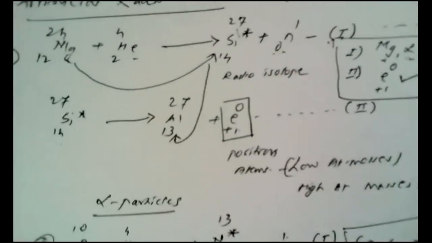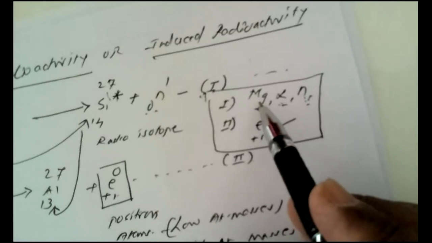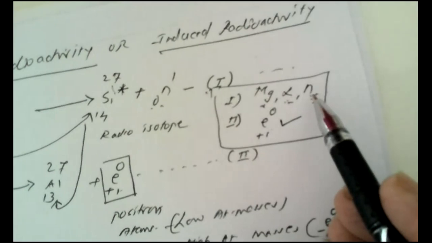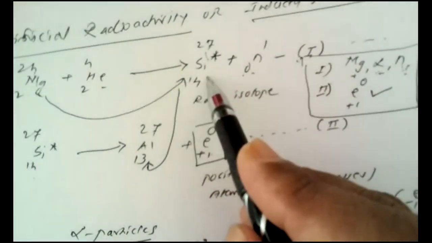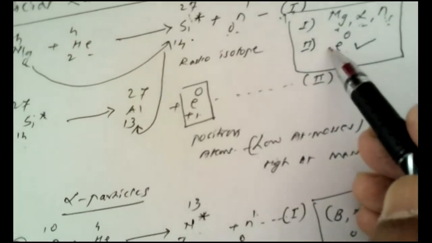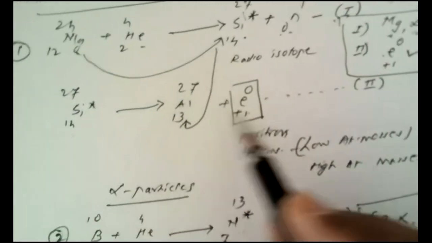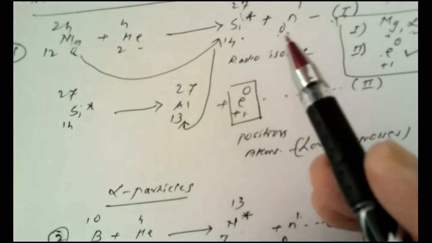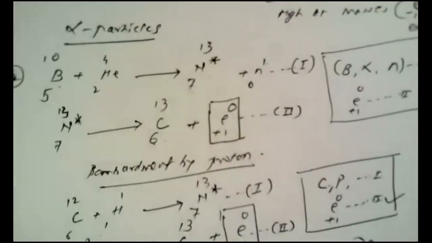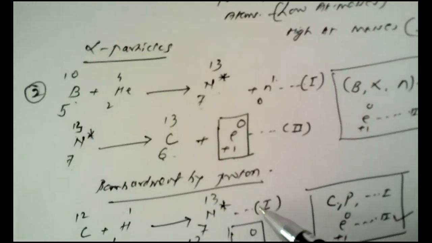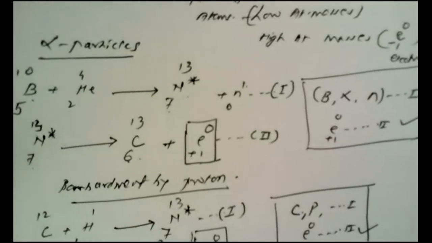So your job is just to carry out the reaction with magnesium and alpha particles with the ejection of neutrons. And in the second step, the radiosilicon that is formed disintegrates to form aluminium. It is not necessary to write aluminium here, because if you carry out this step, then 14 minus 1 is 13, and atomic number 13 is aluminium. So everywhere you can find that a positron is emitted in this case. And hence we can remember these reactions in a similar fashion.